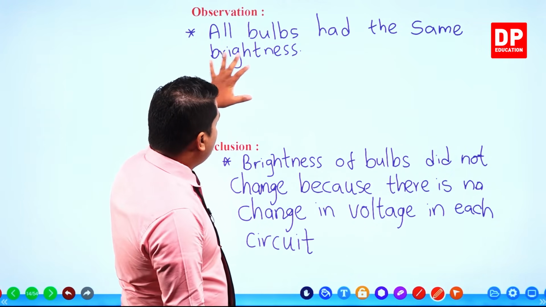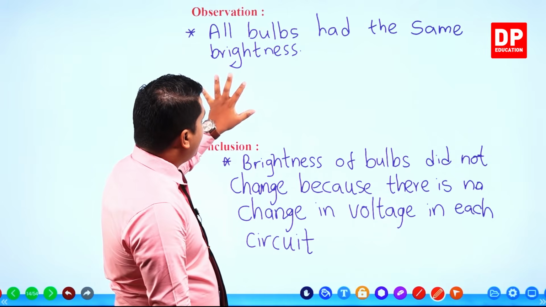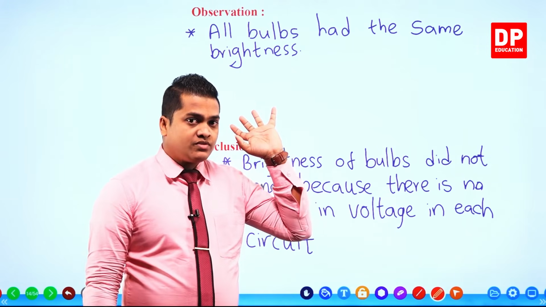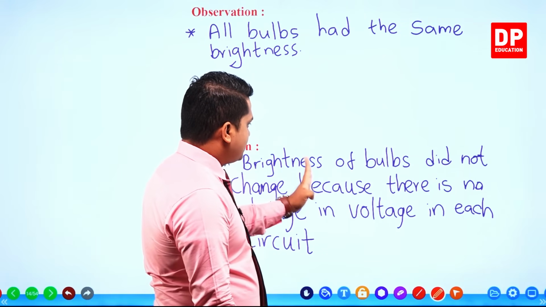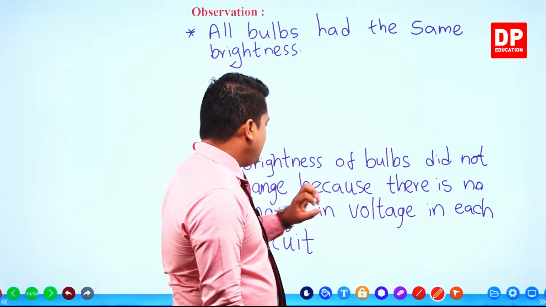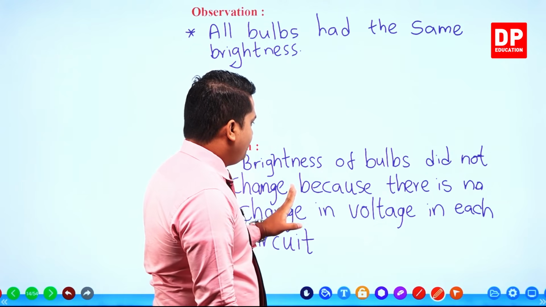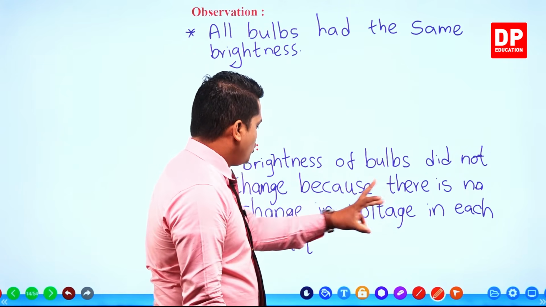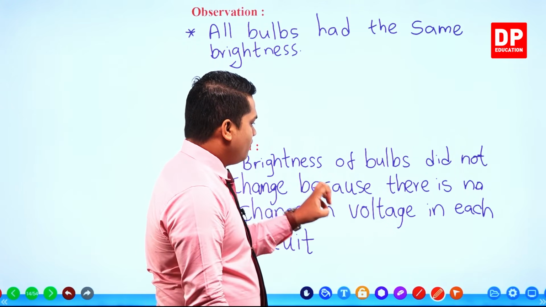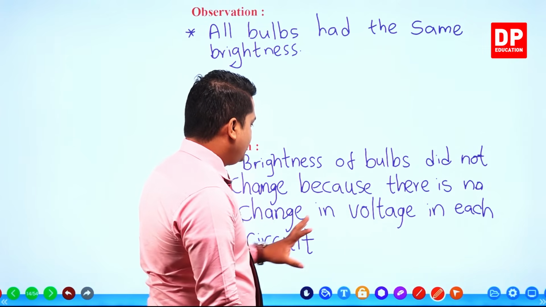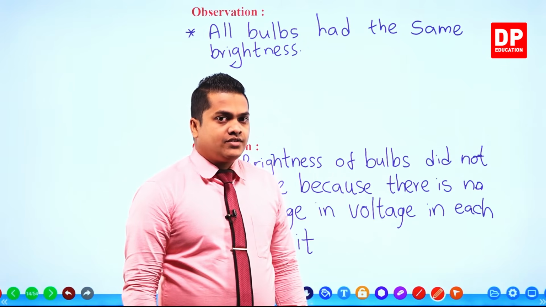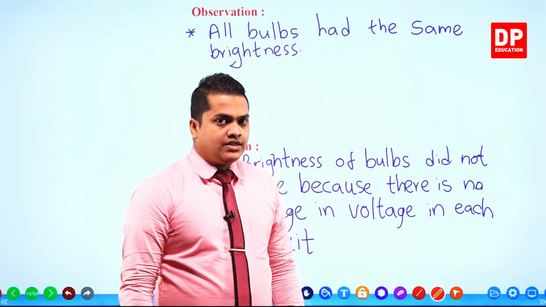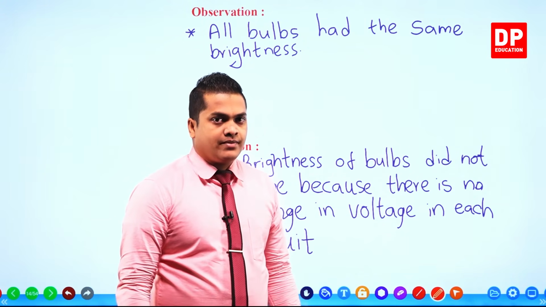Okay. So all bulbs had the same brightness. That was our observation from the experiment. Then brightness of bulbs did not change because there is no change in voltage in each circuit. That's why it's going to show the same brightness.